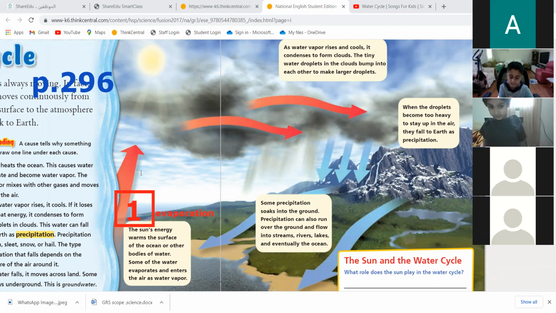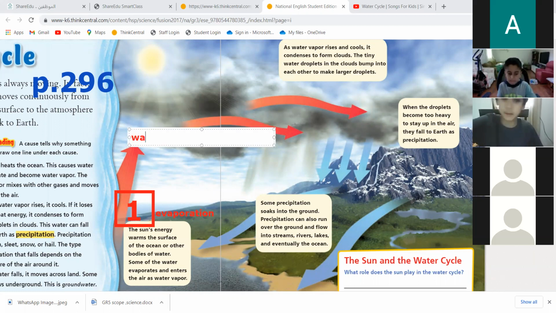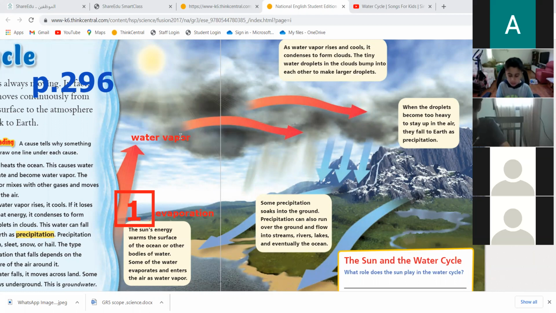Now, the sun's energy warms the surface of the ocean or other bodies of water, not only the ocean. It can be the lake, the river, the stream. So any water that's on the surface, okay? Some of the water evaporates and goes up in the air as what? Water vapor, okay? This is water vapor.